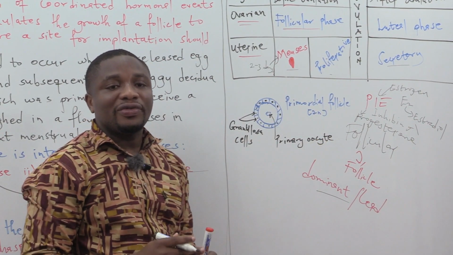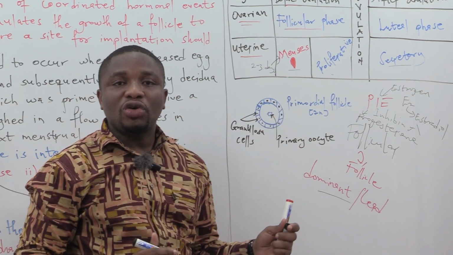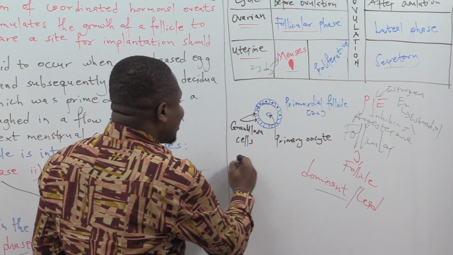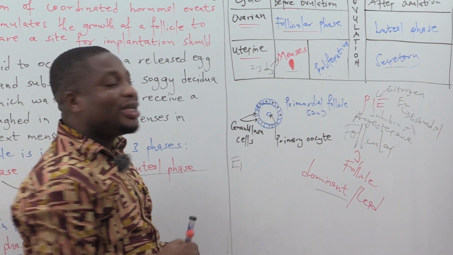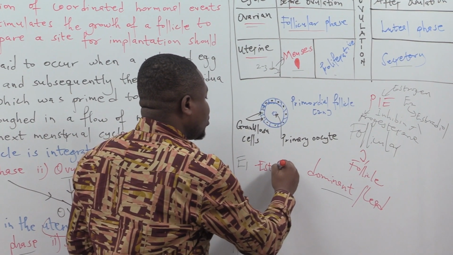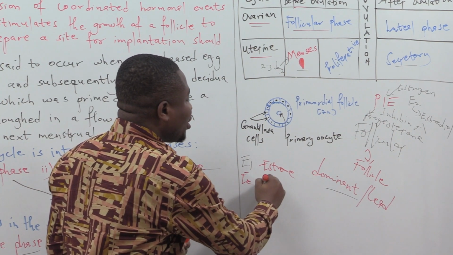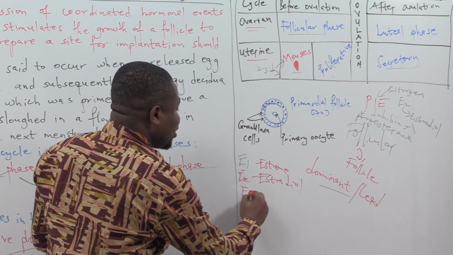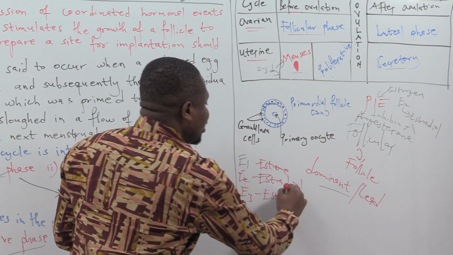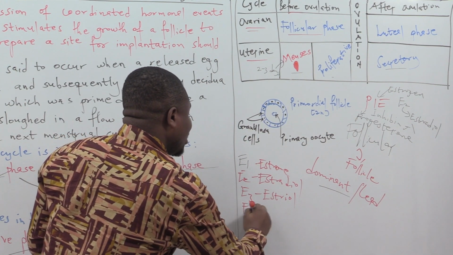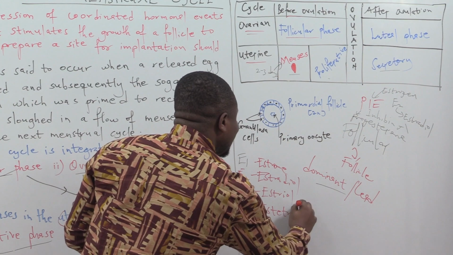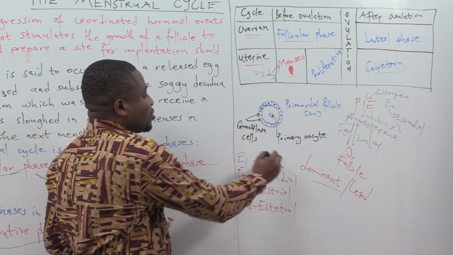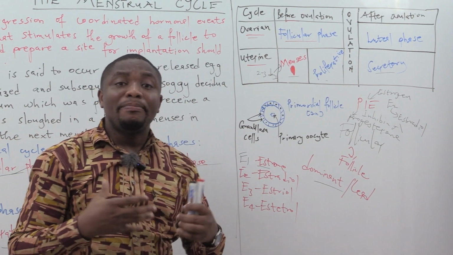There are several forms of estrogen. E1 is estrone. E2 is estradiol. We also have E3, that is estriol. Then we have E4, that is estetrol. And if you look at the various fractions of estrogen, estrone is dominant in the postmenopausal period.